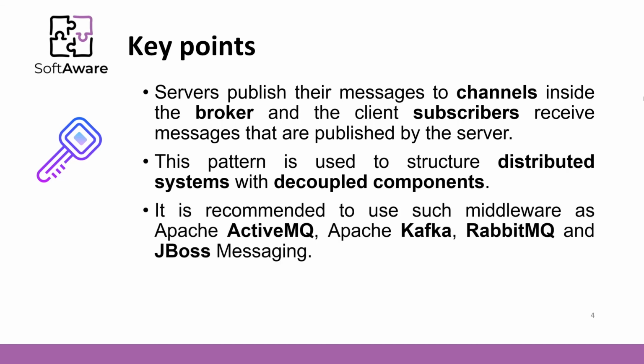It is recommended to use reliable message broker software such as Apache ActiveMQ, Apache Kafka, RabbitMQ, and JBoss messaging. It would be nice to have the defined standards in this area so that changing the middleware wouldn't be a big problem.